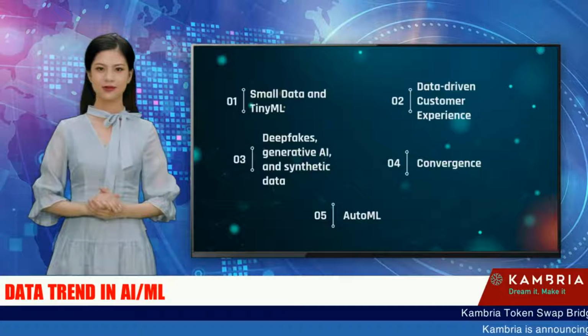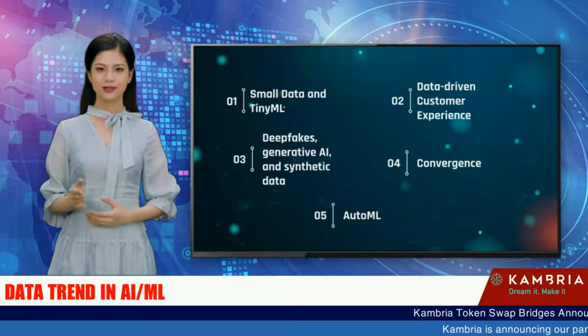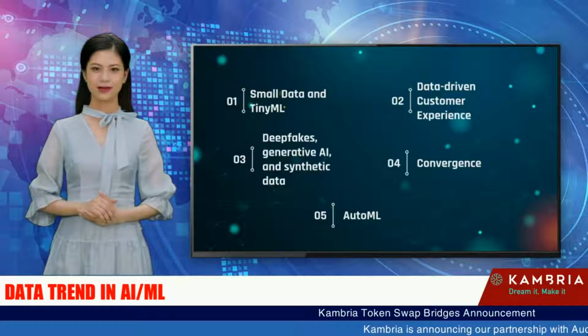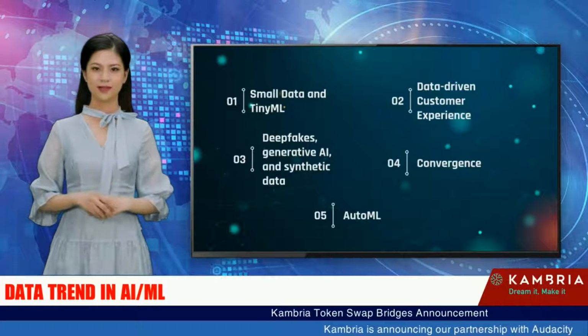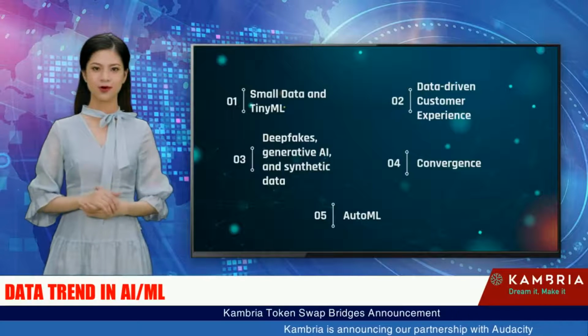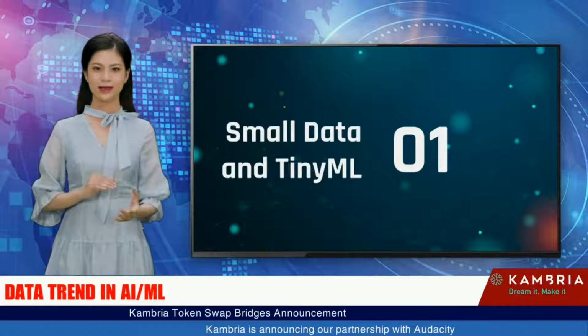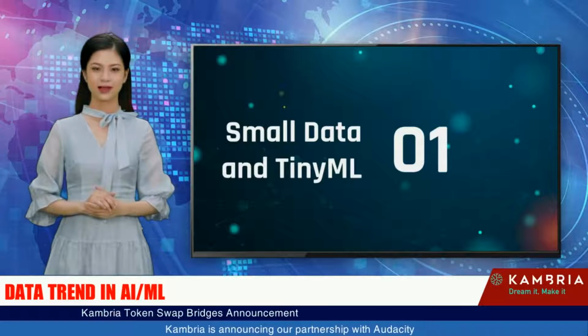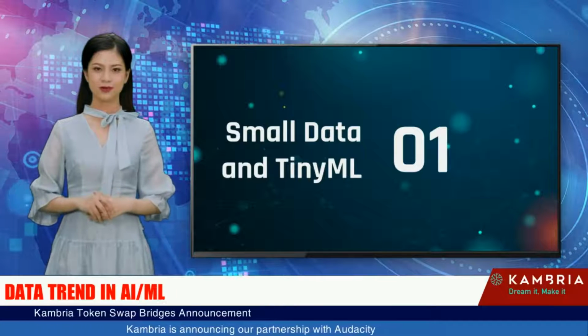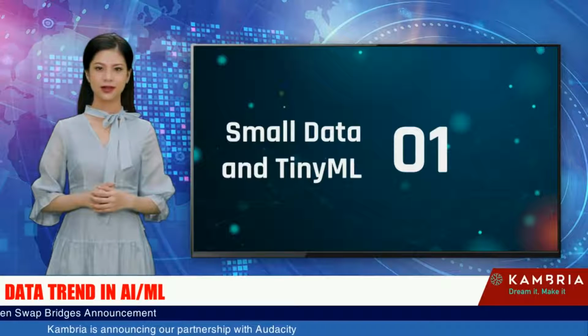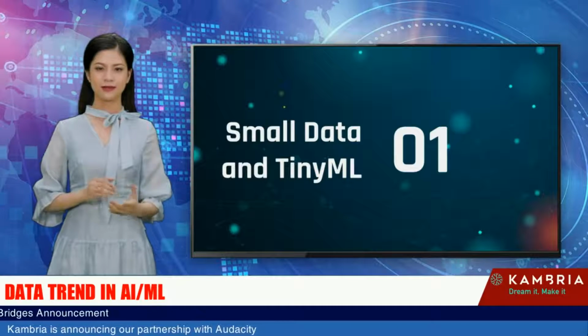Trend 1, small data and tiny ML. Trend 2, data-driven customer experience. Trend 3, deepfakes, generative AI, and synthetic data. Trend 4, convergence. Trend 5, AutoML. Tiny ML is a type of machine learning that shrinks deep learning networks to fit on tiny hardware. It brings together artificial intelligence and intelligent devices.